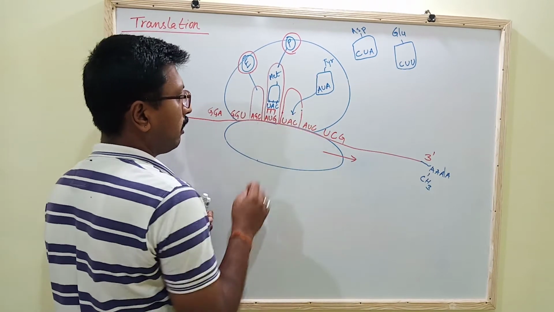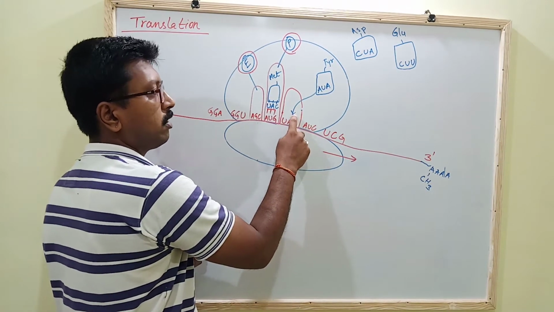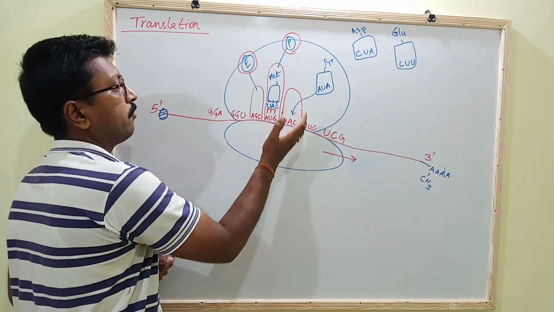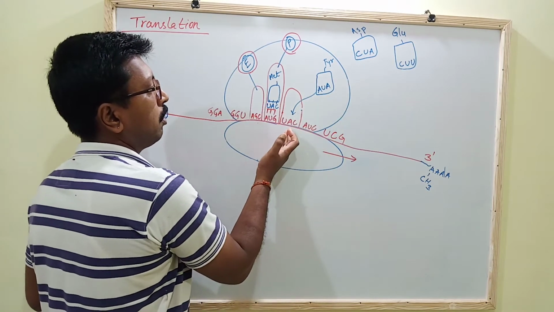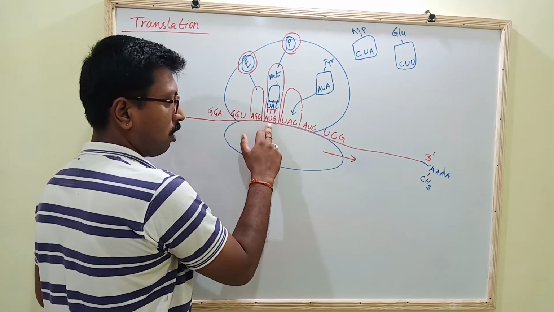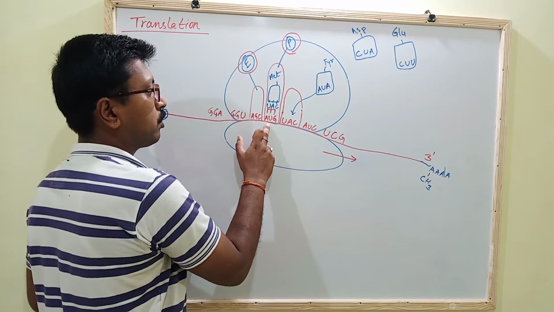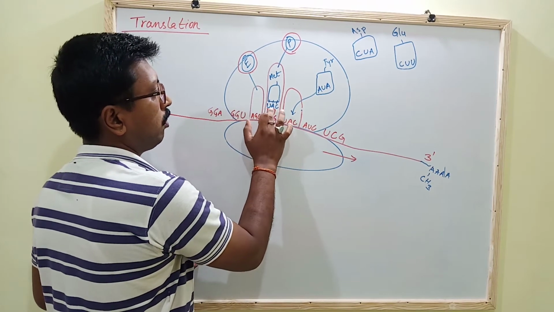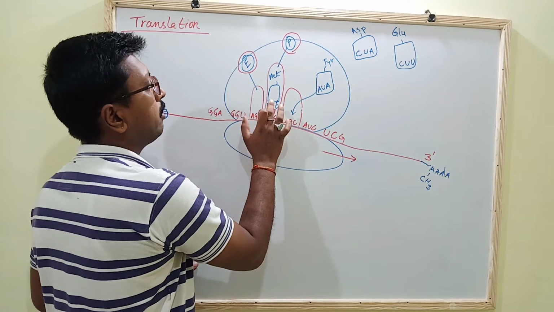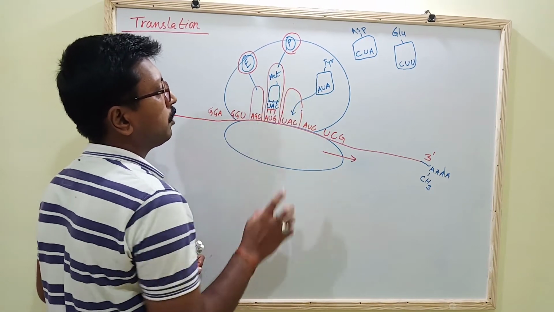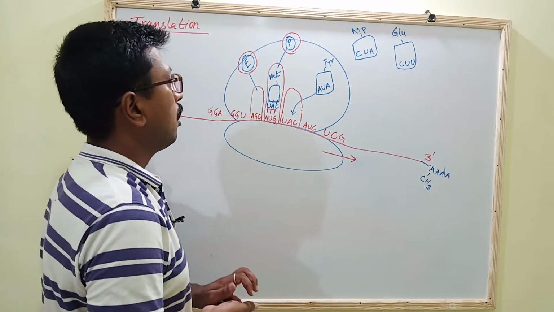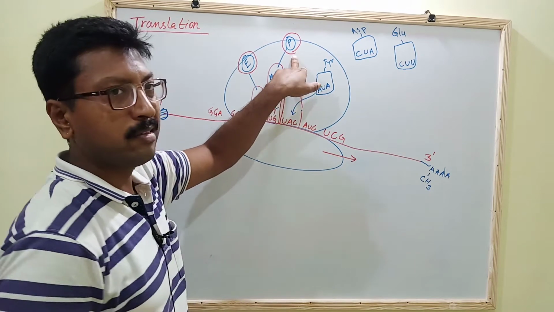So the A site is the amino acid binding site, where the first amino acid bound on the first codon, that is AUG, and the anticodon is UAC, and the first amino acid is methionine. Now this is called the P site.